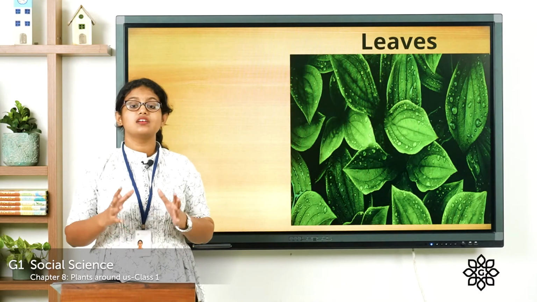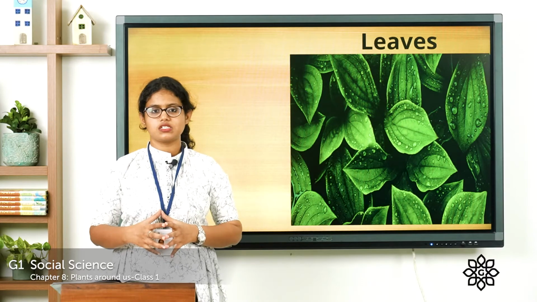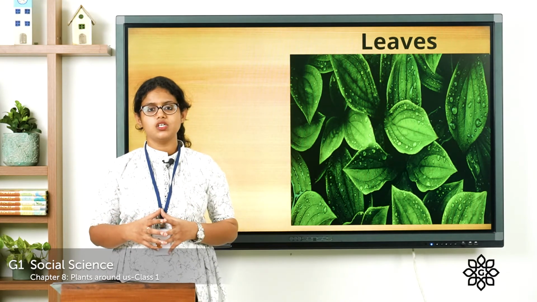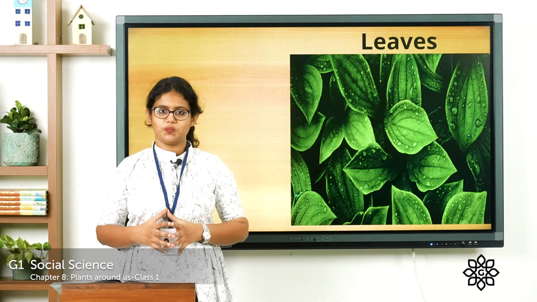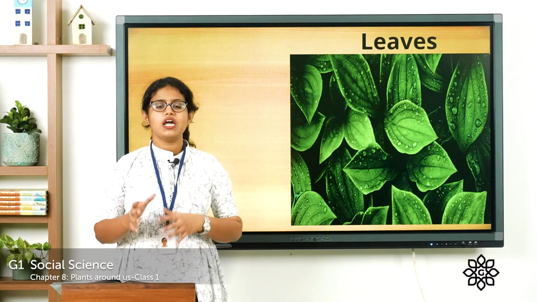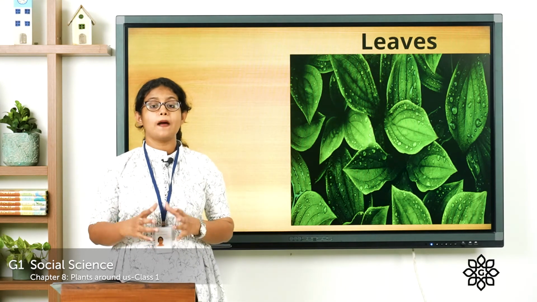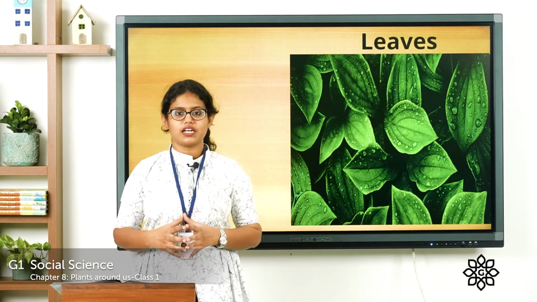The next part is the leaves. So most of the plants have green leaves. So if we just look around and see different plants, do all plants have the same type of leaves? No, right? So different plants have different kinds of leaves. So we can differentiate leaves based on their size, shape, smell, taste, etc.